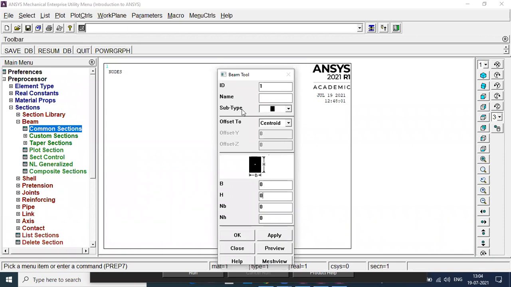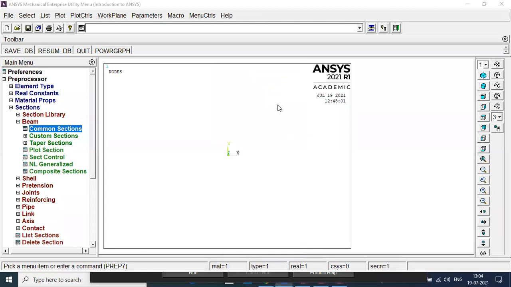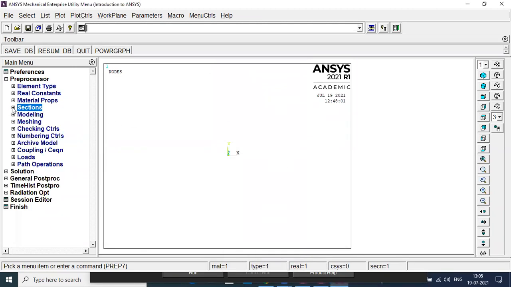So automatically it is going to calculate the moment of inertia. B and H we will enter, so it will automatically calculate it. See, if it is rectangular, how will it calculate? BH cube by 12, right? Is that okay? So likewise we will take. So this is all about section.